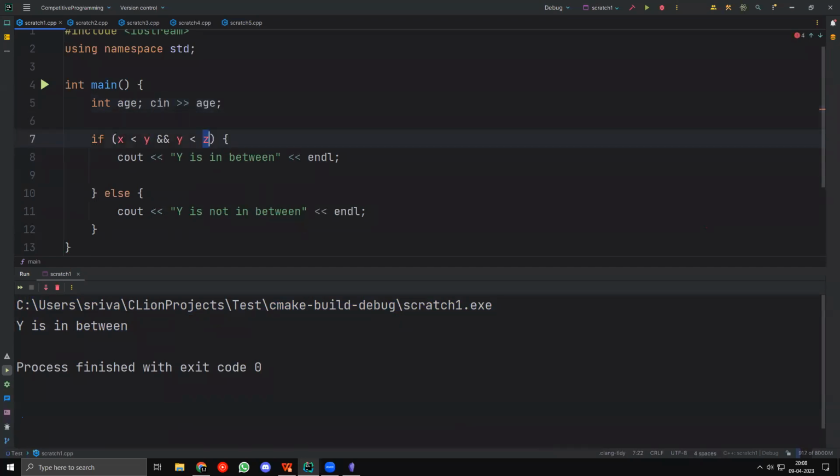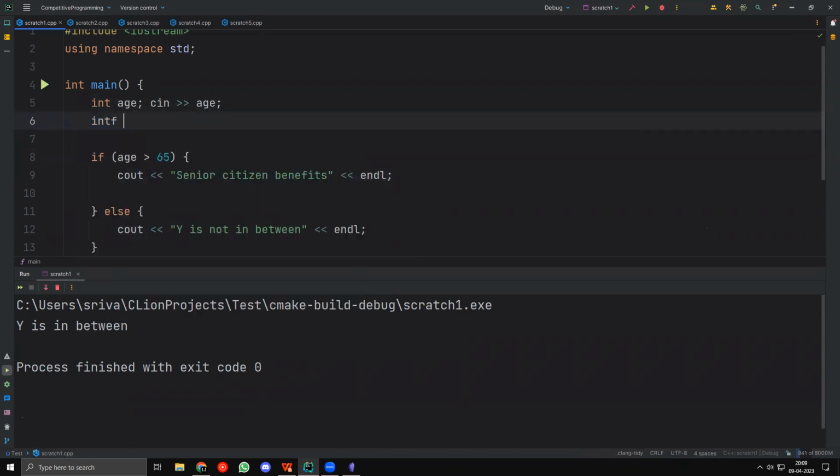I want to say that if someone's age is greater than 65, then they are a senior citizen, so they get senior citizen benefits. Now, let's say that the person can also be disabled, so bool disabled, and I'll also take input of this. If I enter 1, that means they are disabled. If I enter 0, they are not disabled.